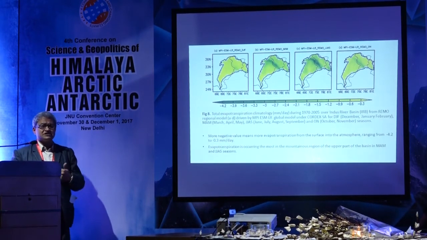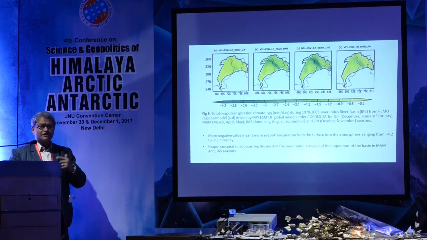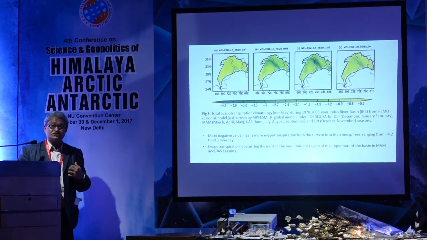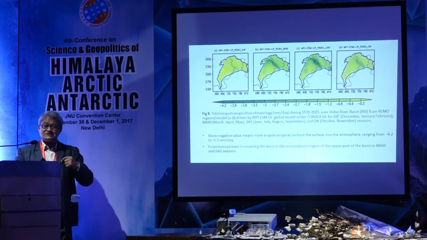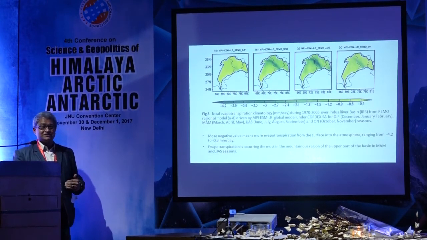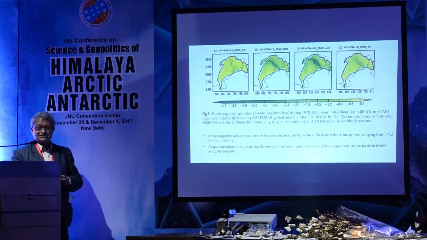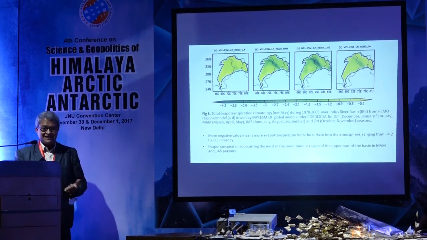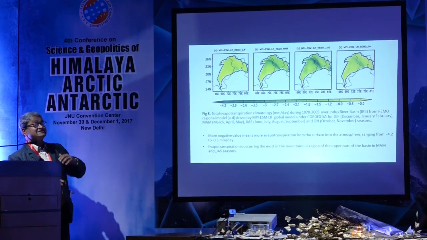Of course, temperature is instrumental for the evapotranspiration mechanism at the surface level, and of course sensible heat flux corresponding to snow albedo, which is more instrumental over the upper region than the lower region, because you have more snow at the higher elevation.